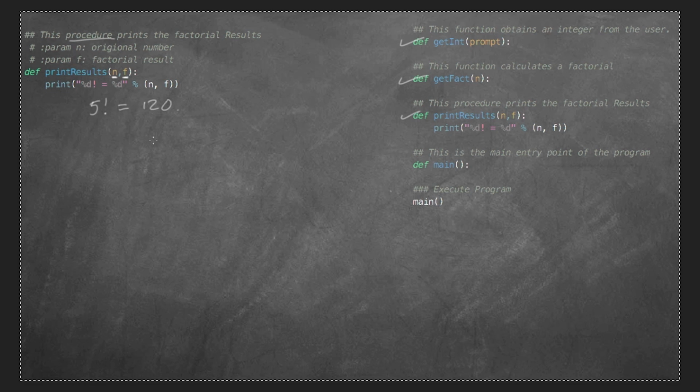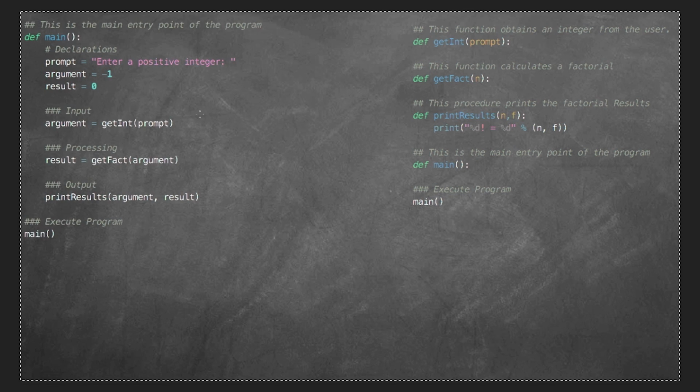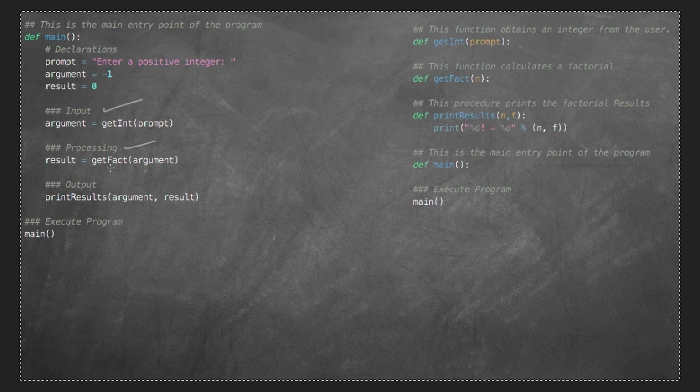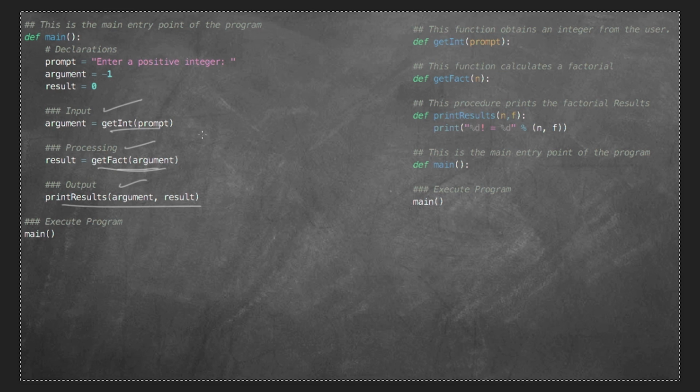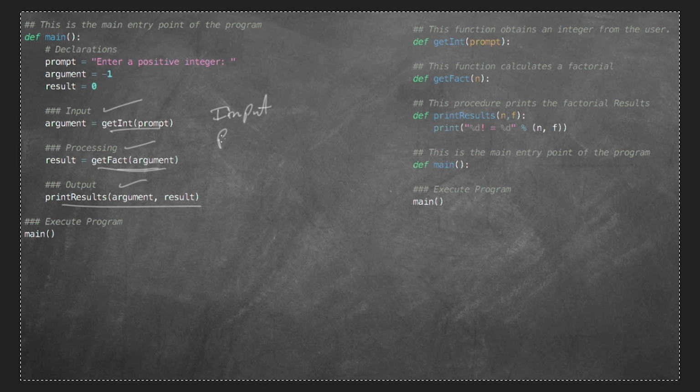So if we take a minute and review the main body of the function, we see that in main we have a nice roadmap of what's going on. We're getting our input, and that's all it's doing. Okay, we're doing our processing, and that's all it's doing right through here. Input and then processing, and then finally we're getting our output, and that takes care of business right there. This is why it's so important that when we're writing code, we divide our code up as much as we can. Input, processing, and then output.